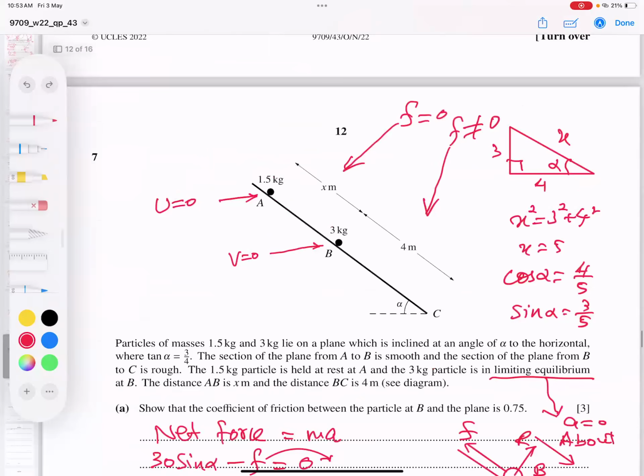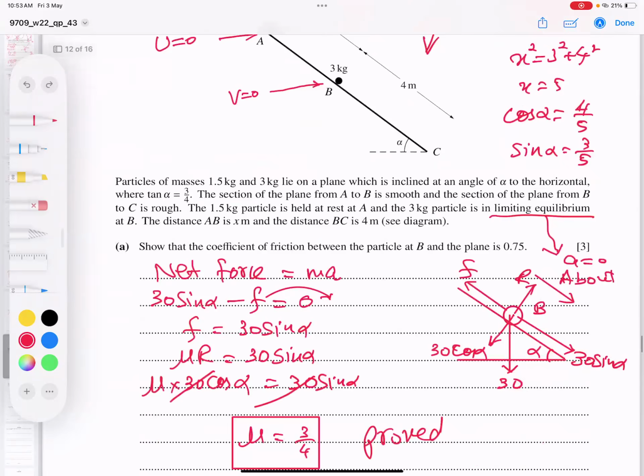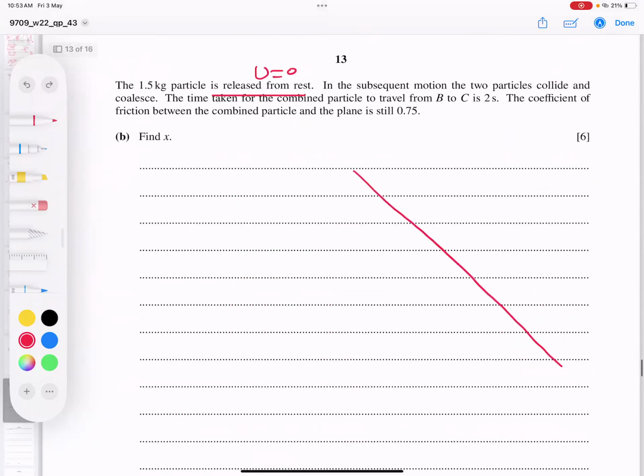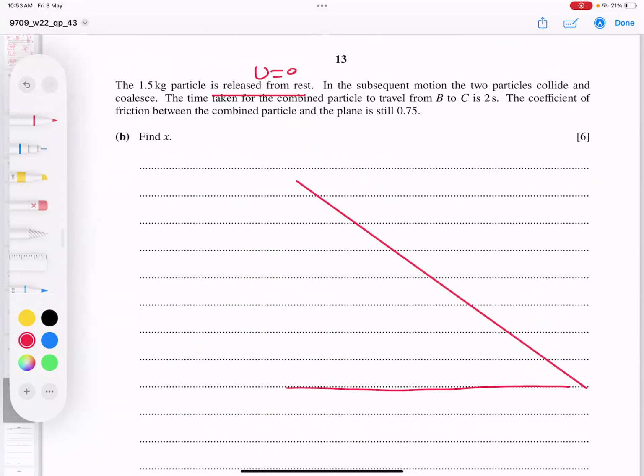This diagram is very important for us, so I will draw my own, because the diagram is very, very important. This particle is here, and this particle is here.